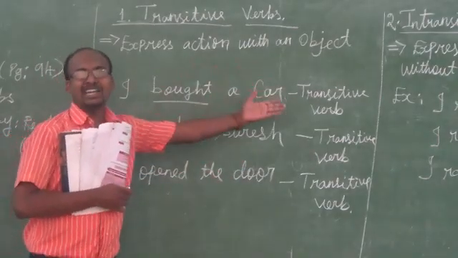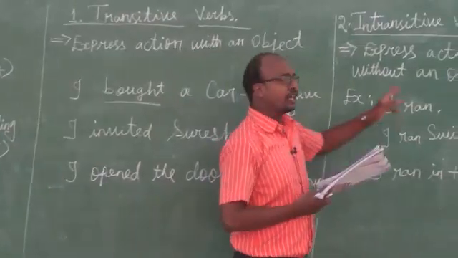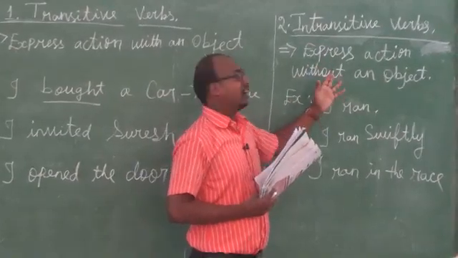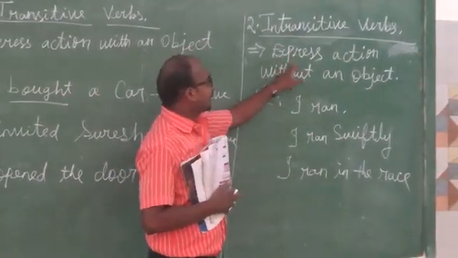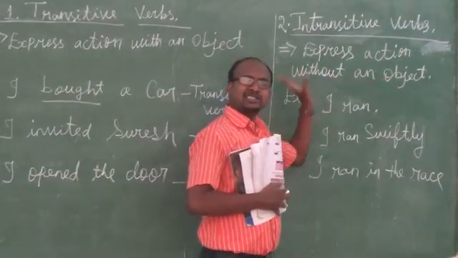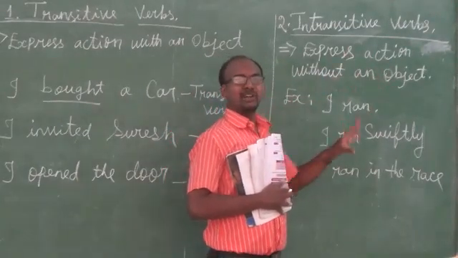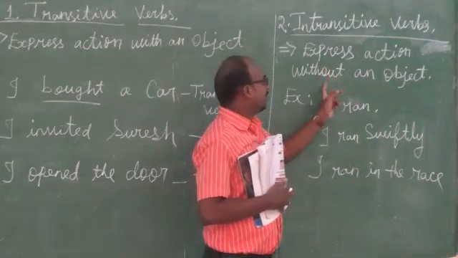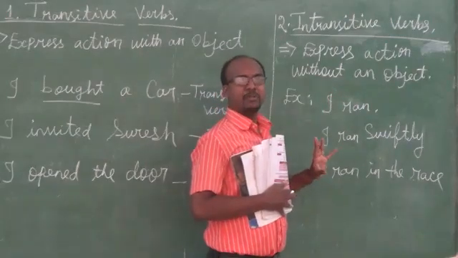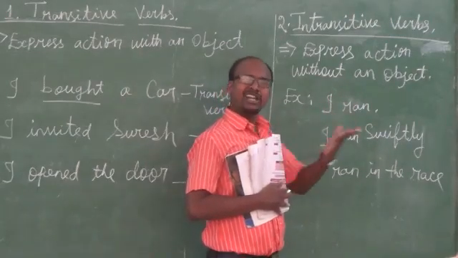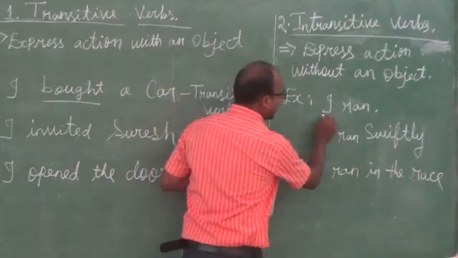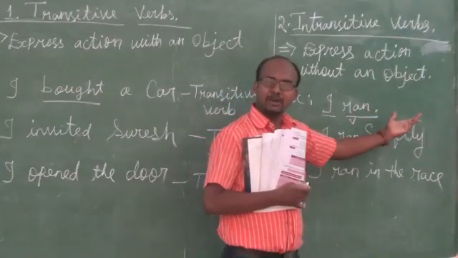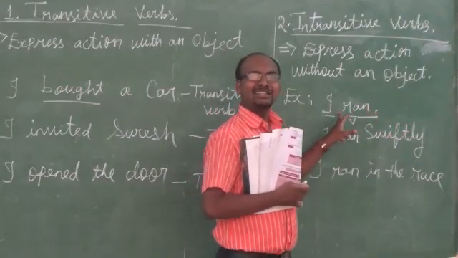Next we move to the intransitive verb. I already told you the explanation for intransitive verbs: a verb that expresses action without an object, just simply the opposite of transitive. A transitive verb has an object, but an intransitive verb is without an object. Very easy. For example, I is the subject, ran is the verb. After the verb, is there any object coming here? No. So this is called an intransitive verb.